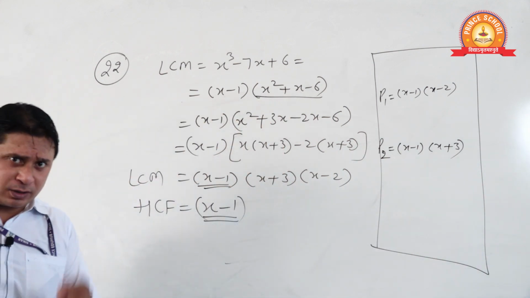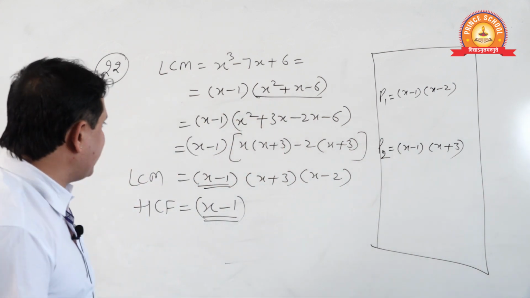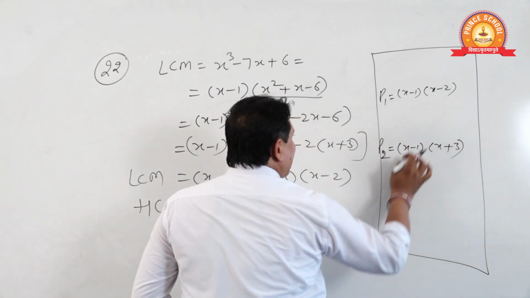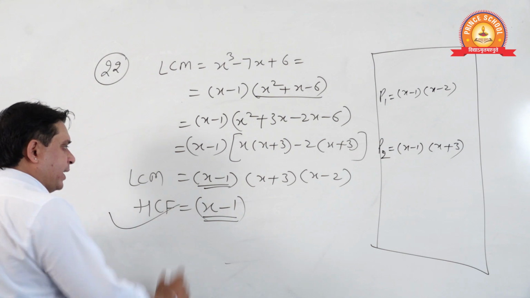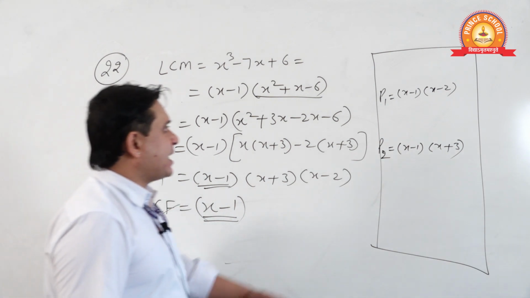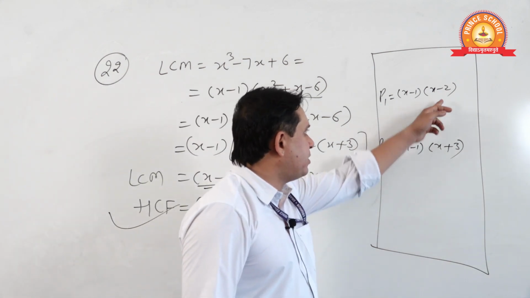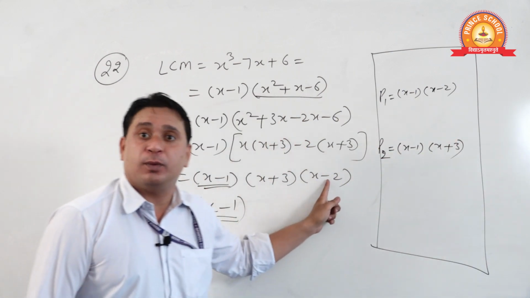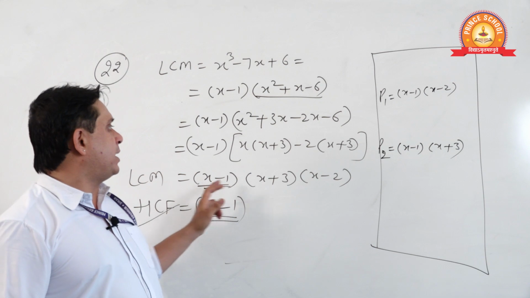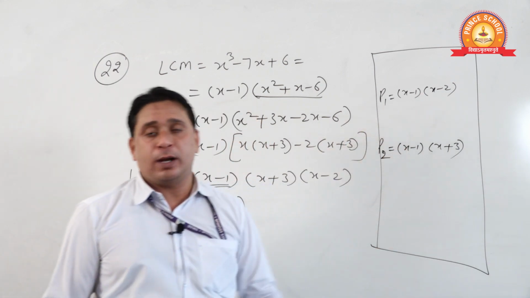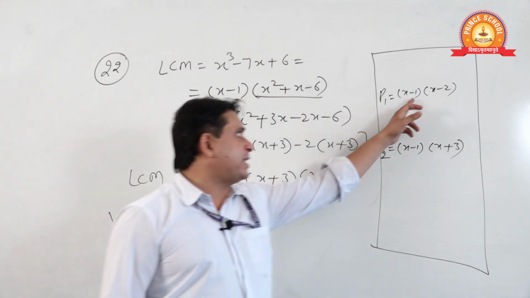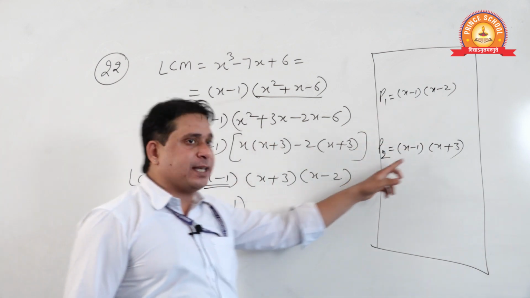Now if you are a keen observer student, you can see the common of these will be HCF, satisfied. And the LCM of these, here is one power, here is another, these are also included. LCM includes all the three. All the three are divisible by this and these also, and the remainder will be 0. That's why the LCM is contained by these two and the HCF is contained by these two.